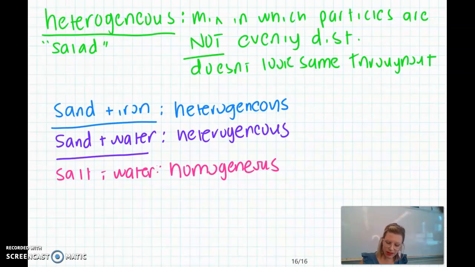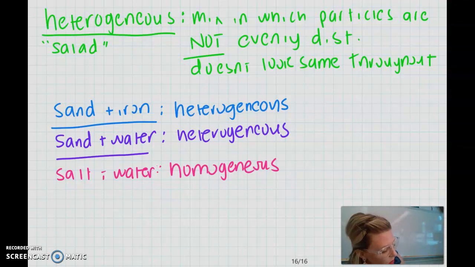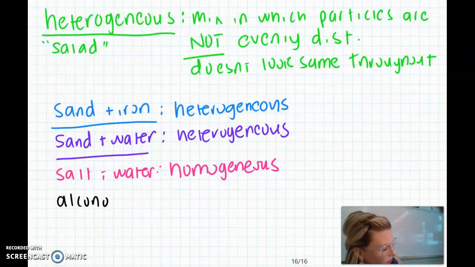And the last one I want to look at is alcohol and water. All I did was take rubbing alcohol from my home and dissolve it in water, and we cannot see the difference. So alcohol and water is also homogeneous.